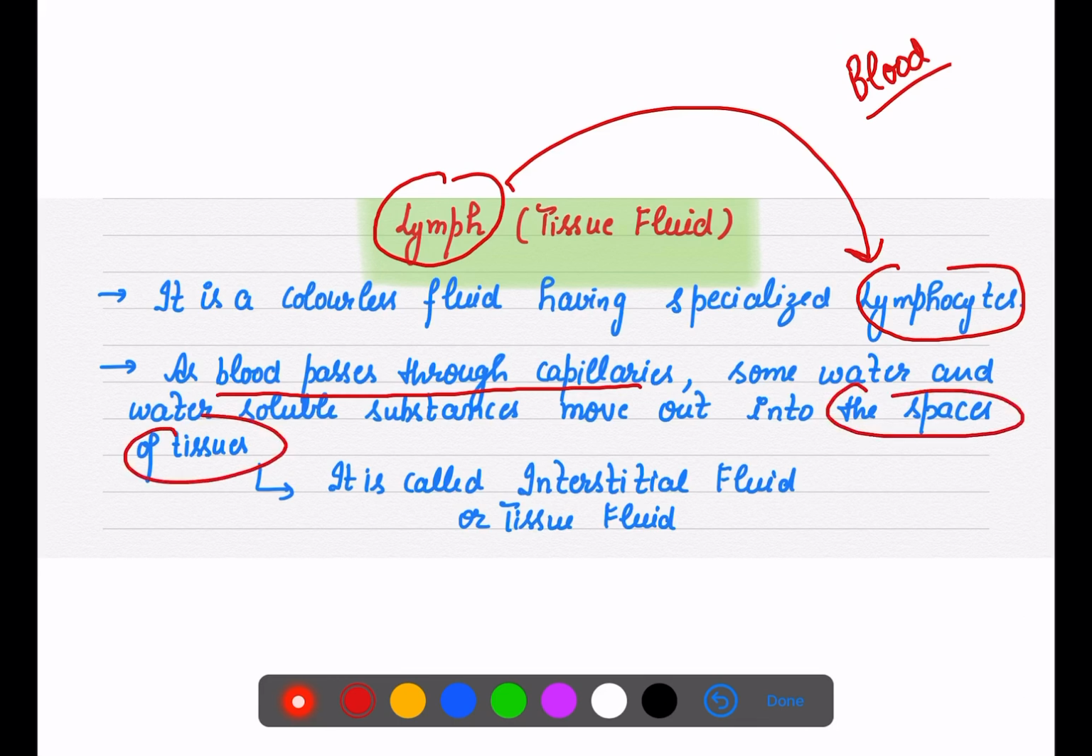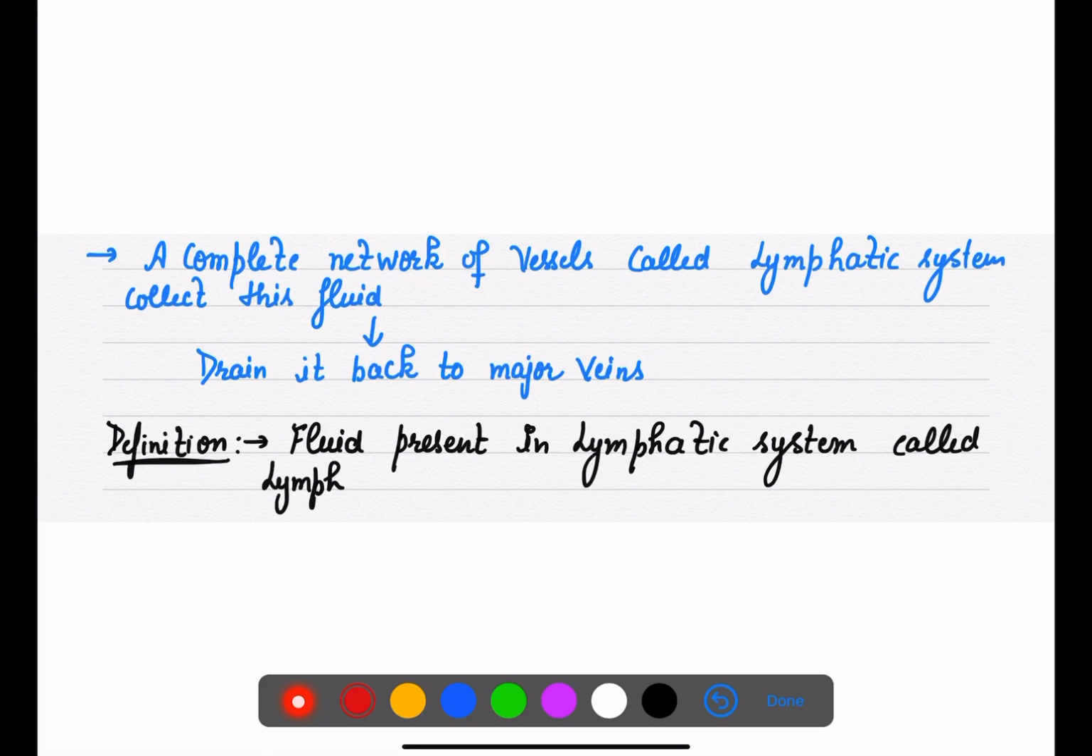जो tissues के बीच में खाली जगह होती है, उसके बीच में वो छूट जाते हैं. That is the water and the water soluble. So this forms our interstitial fluid. Interstitial मतलब कि जो टिश्यू के अंदर basically fluid है, that is called our lymph.